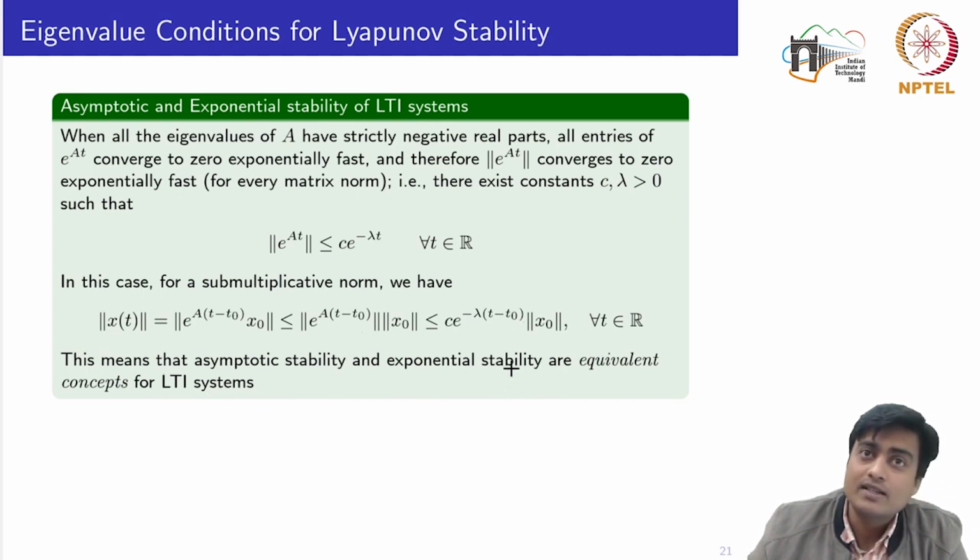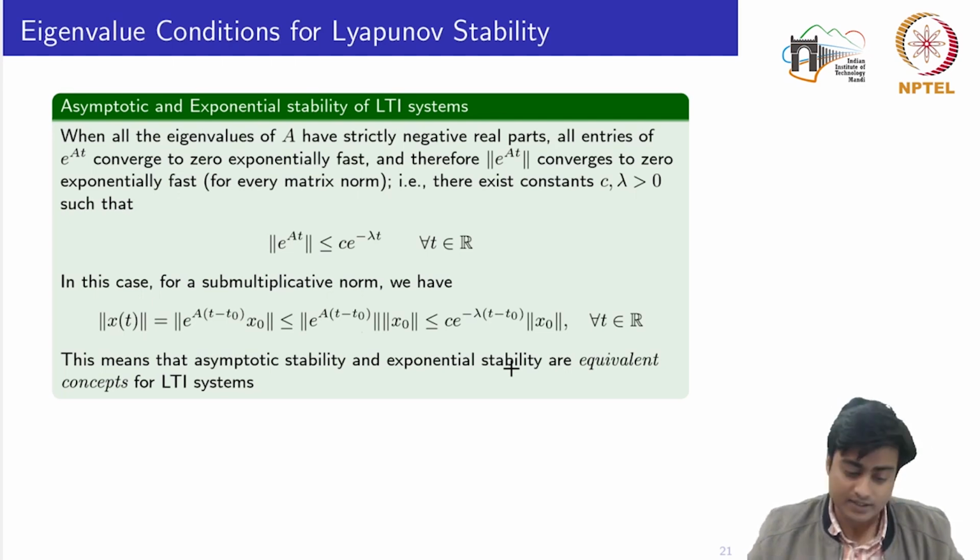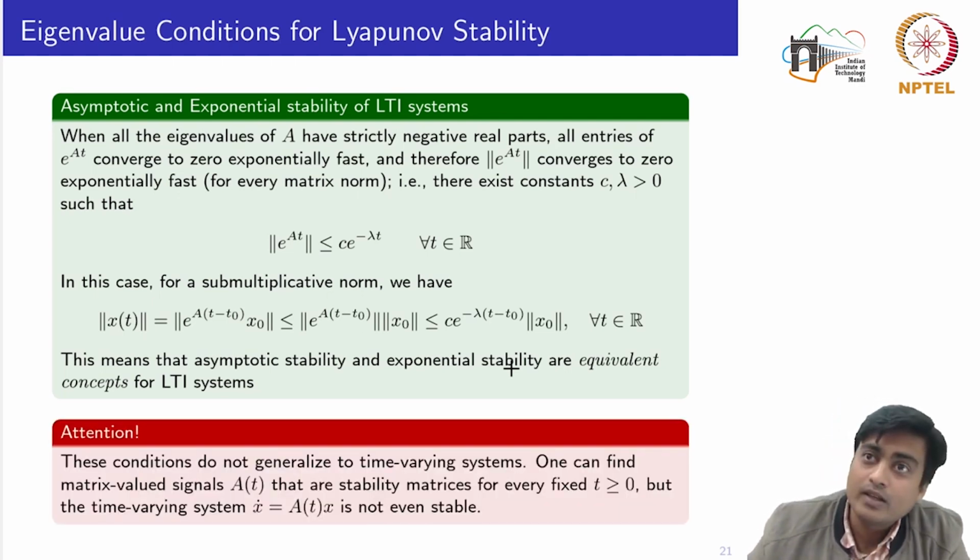The next question arises whether these two definitions are also equivalent for time varying systems, or linear time varying systems, which is not true. We will see a couple of examples later in the lecture that these conditions do not generalize to time varying systems, meaning that one can find matrix valued signals A of t that are stability matrices for every fixed t greater than or equal to 0, but the system itself is not stable.